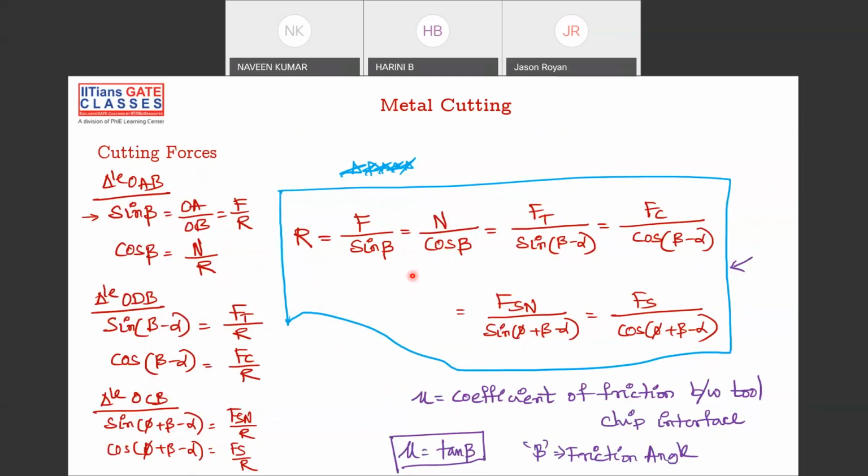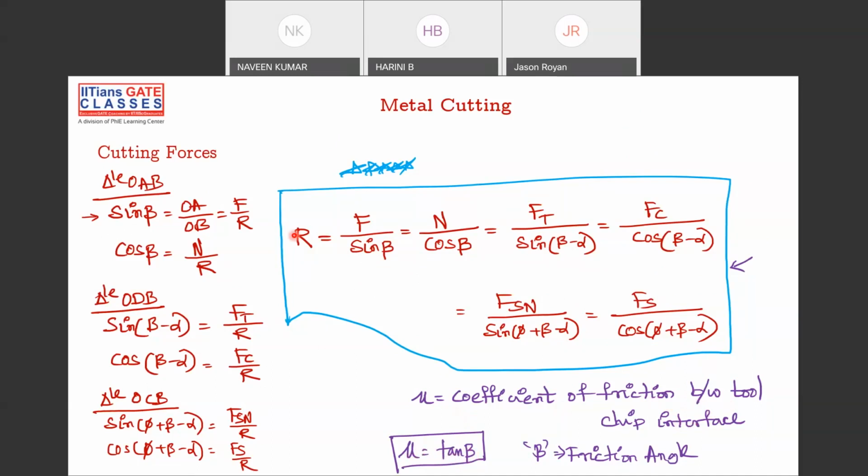So what is beta? Beta is nothing but the friction angle, and beta can be found out if a coefficient of friction is given. Here mu is equal to tan beta, or if you want to find beta, beta is equal to tan inverse of mu. What is mu? Mu is the coefficient of friction between the tool and the chip interface. So this is the important formula that you have to remember.